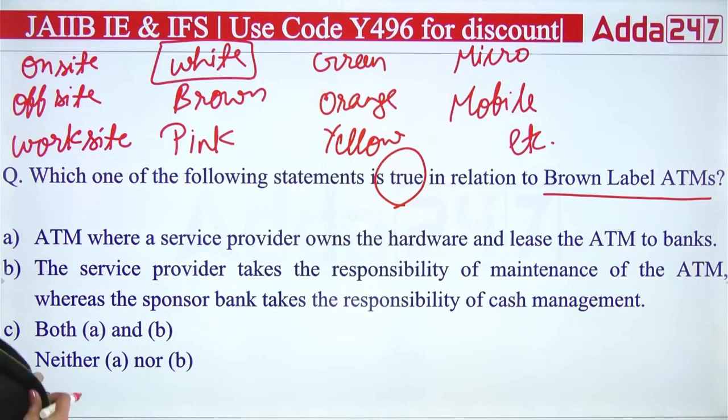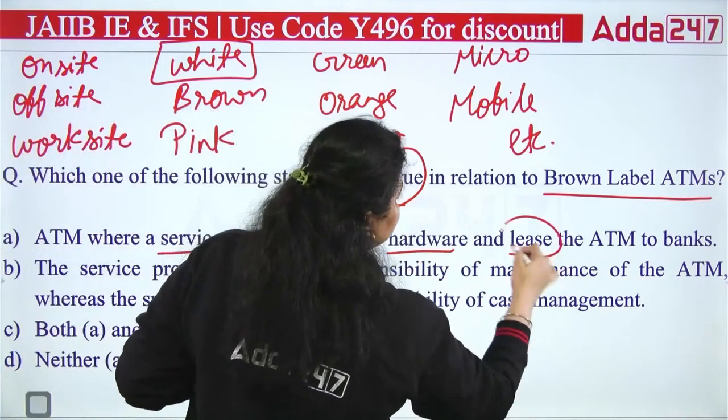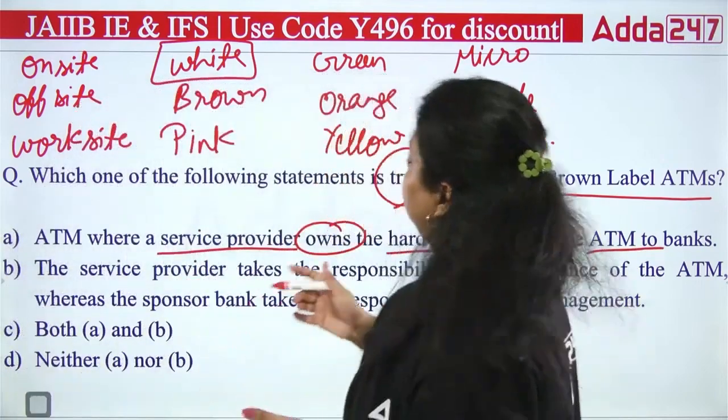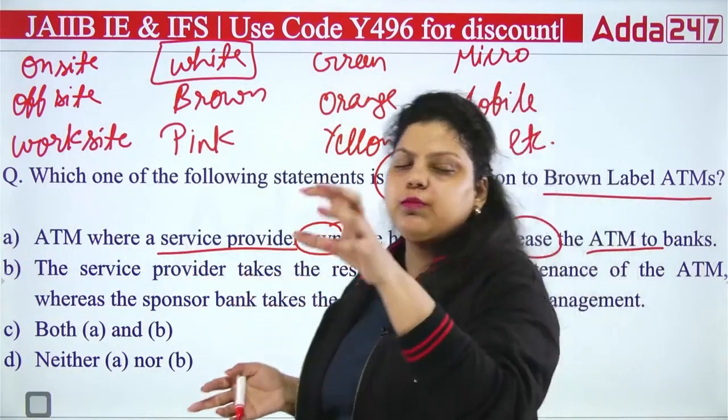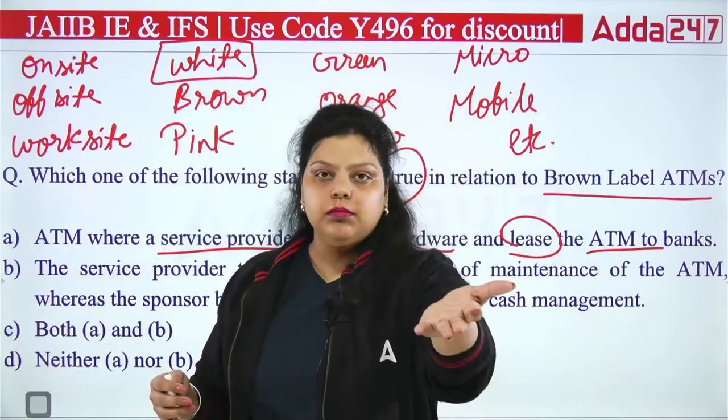First is saying ATM where a service provider owns the hardware and leases the ATM to the bank. Lease means you are providing that on rent. So there is a manufacturing firm which manufactures that hardware machine, and then rents it to a particular bank.